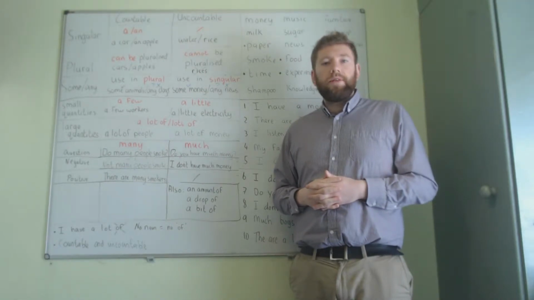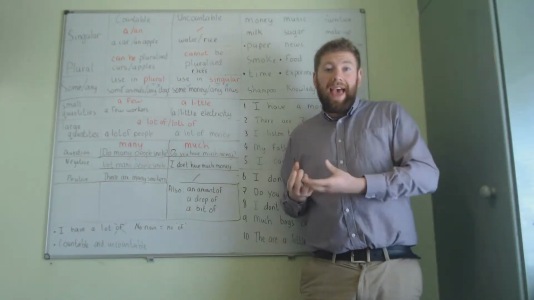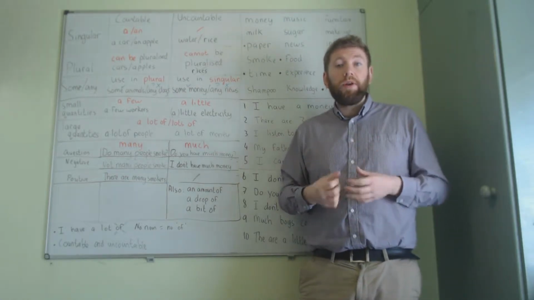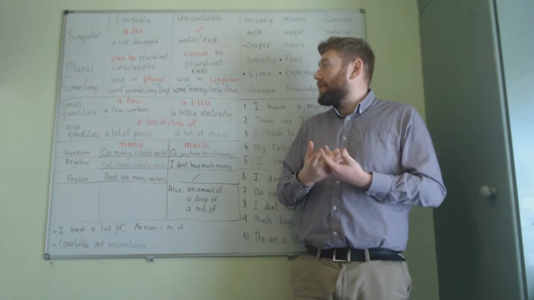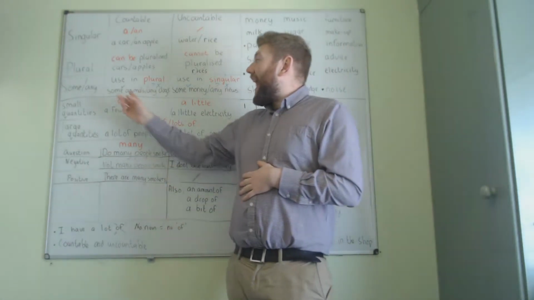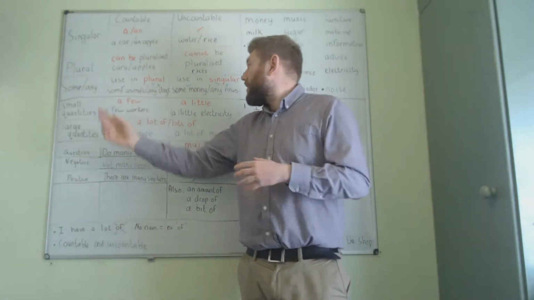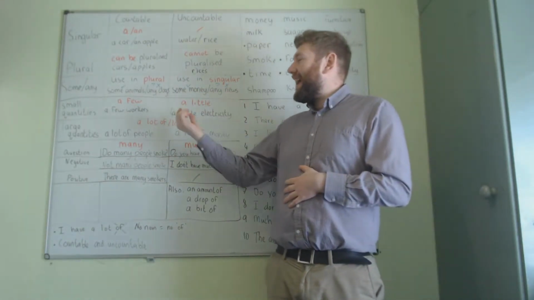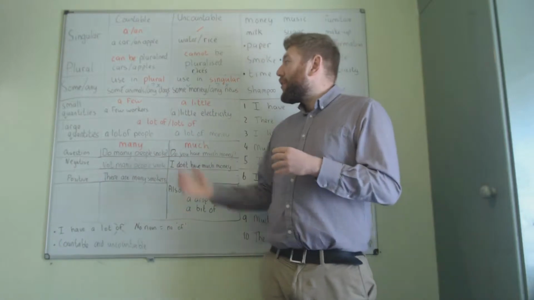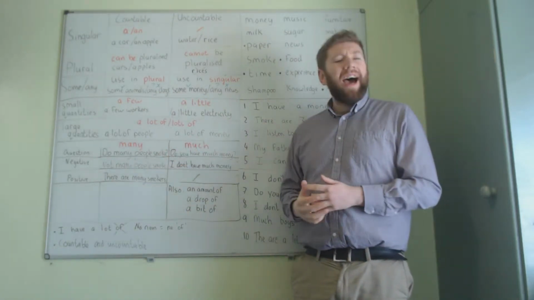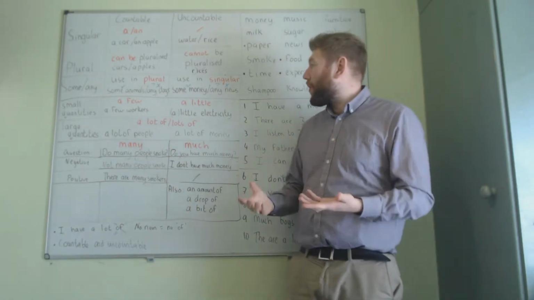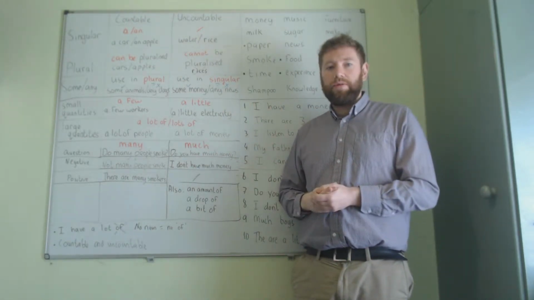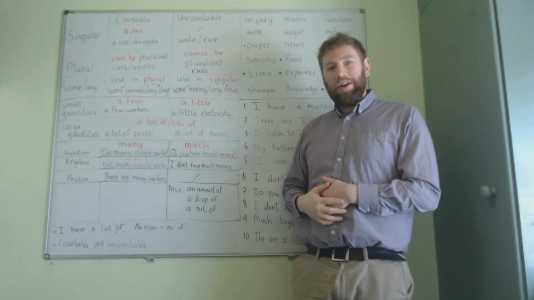Uncountable nouns cannot. The words "some" and "any" can be used with plural countable nouns or singular uncountable nouns. For example, in the positive, I have some animals. I have some money. In the interrogative or negative, do you have any dogs? I don't have any dogs. Or, do you have any news? I don't have any news. Although "news" has an S, it is not countable.